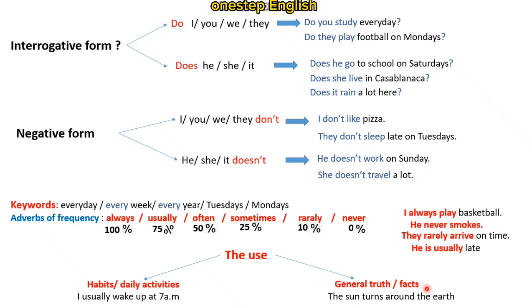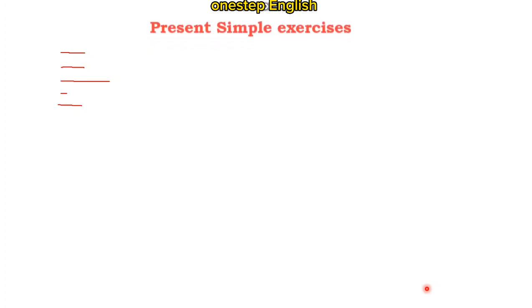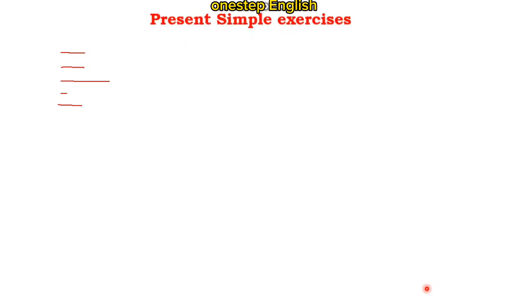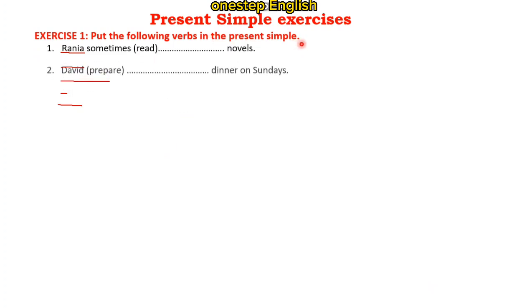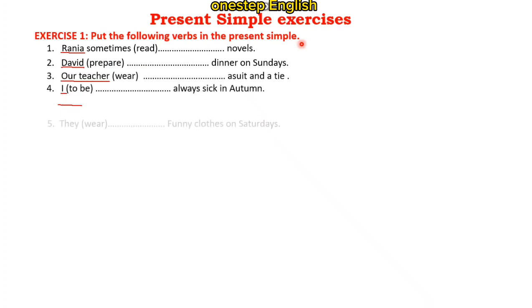Now let's move to some exercises with the present simple. So we have the first one: put the following verbs in the present simple. So we have different examples. I'll give you 1 minute to do them, please. And please pay special attention to the personal pronoun. Like in the first example, we have Rania. So Rania, which personal pronoun? David, which personal pronoun? Our teacher. Okay, let's see the first example.